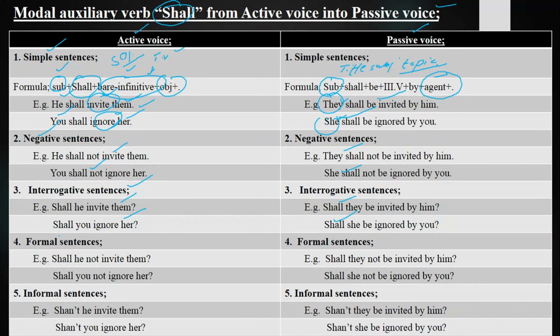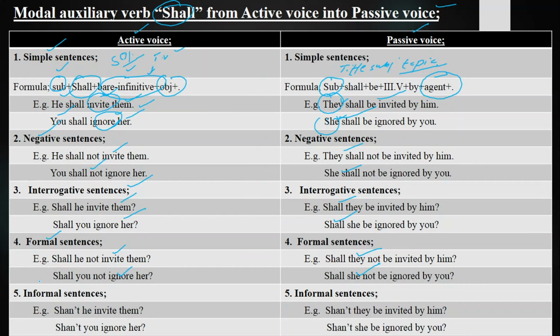And next we have got formal sentences, those sentences in which we ask question, deny the statement, and we ask them in a polite way, respectful way. We use it with our elders, with seniors, and with those you are not free with. Like we say, shall he not invite them, shall they not be invited by him, shall you not ignore her, shall she not be ignored by you.